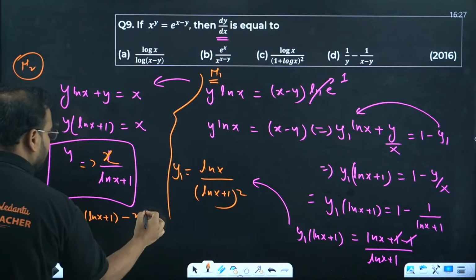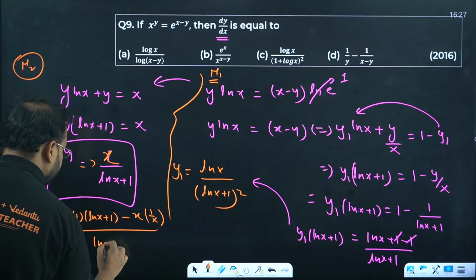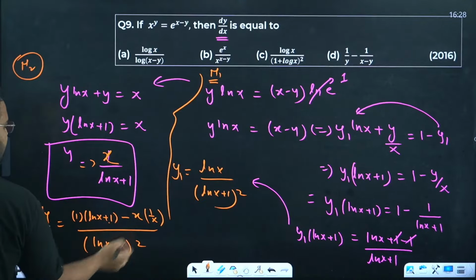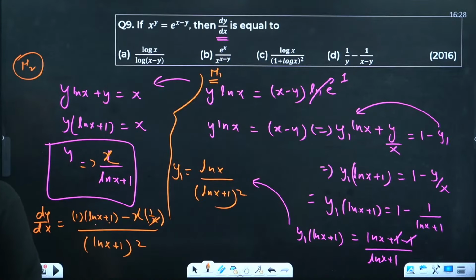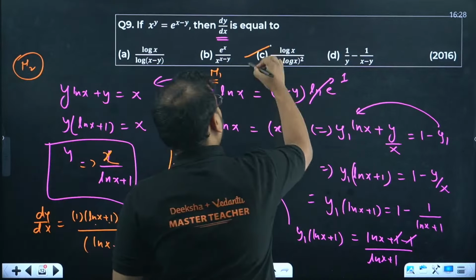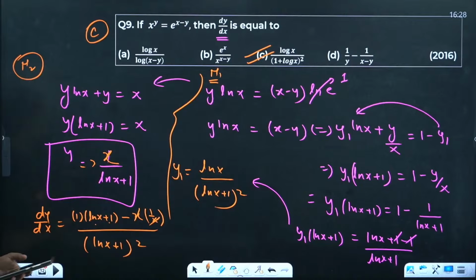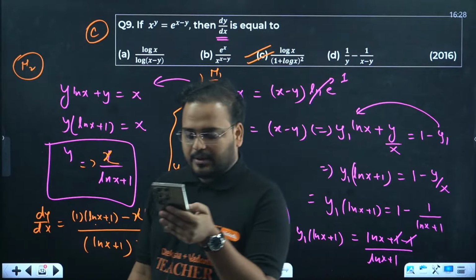You will have 1 by x divided by ln x plus 1 the whole square. Check this out. 1 and 1 will cancel because this is nothing but 1. Answer is ln x upon this whole square. That's the answer, option C. So method 1 is the long method, method 2 is the short method. Your choice. Whichever makes things easier for you.